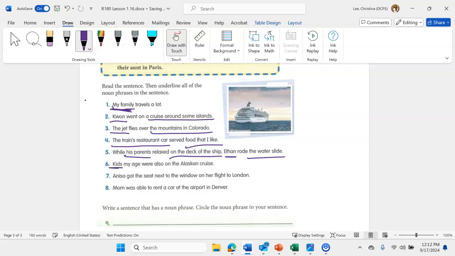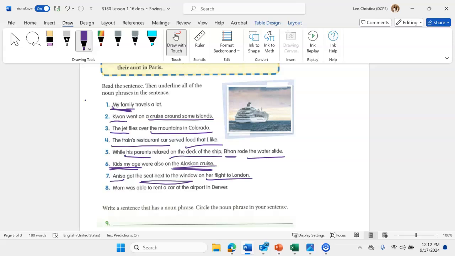Kids, that's a noun. Kids my age tells us who more completely. So the whole noun phrase is kids my age. We're also on, what were they on? The Alaska cruise. Anissa, that's who, got the seat next to the window. So what did she get? She got the seat next to the window on her flight to London. So that one has three noun phrases. Anissa, the seat next to the window, and her flight to London.